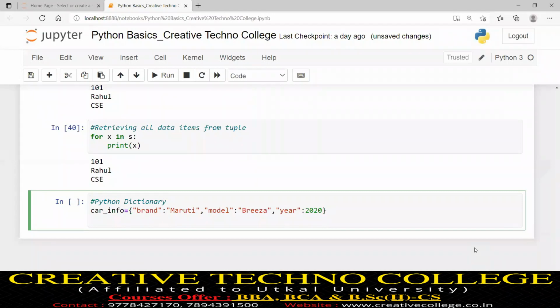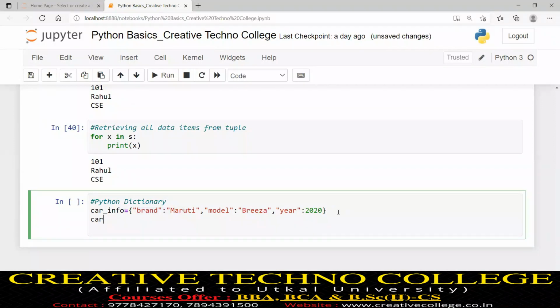So car_info is my dictionary name, within curly brackets. I have assigned three pairs. One is brand colon Maruti. Brand is a string value, so I have written it within double quotes. Maruti is a string value, also within double quotes. This is one pair. Model colon Brezza is another pair. Then year colon 2020 is another pair.